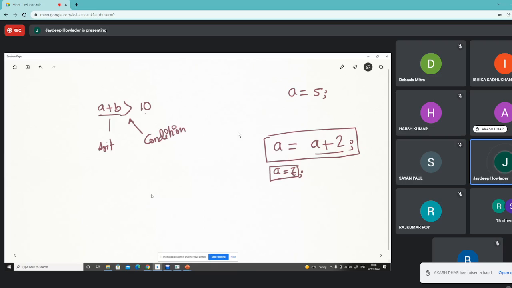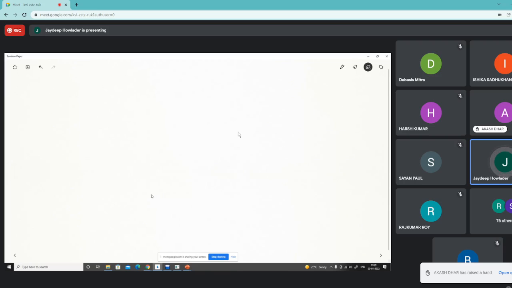Okay. Now take another example. Say if we write, let me have the variables a equals 5, say b equals 7, and say c equals 7. Okay. And we have written an expression: result is a divided by b into 7.